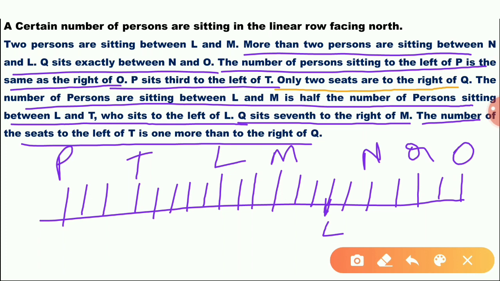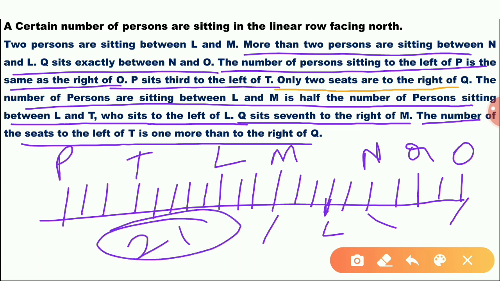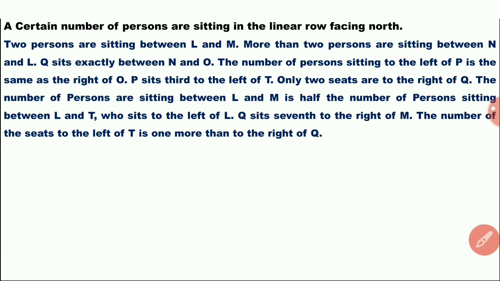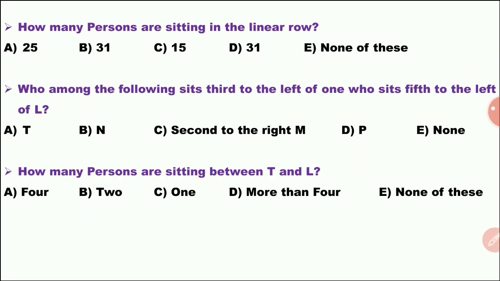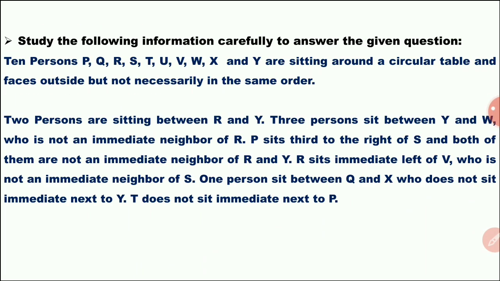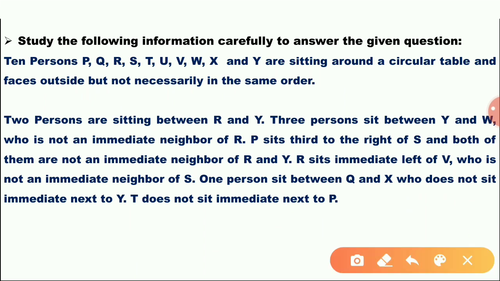Total how many members? 1, 2, 3, 4, 5, 6, 7, 8, 9, 10, 11, 12, 13, 14, 15, 16, 17, 18, 19, 20, 21. 21 persons are there. These are the questions. Then next one.